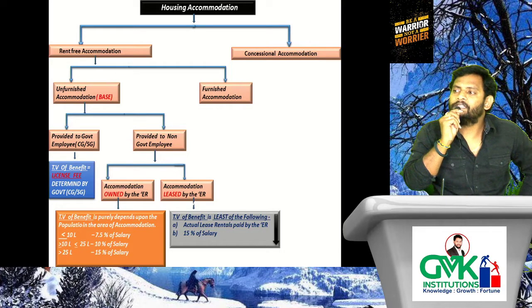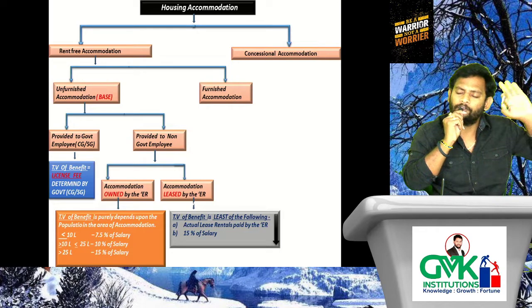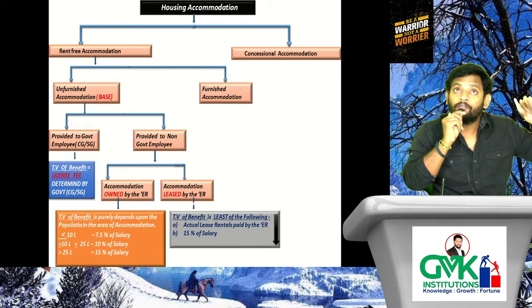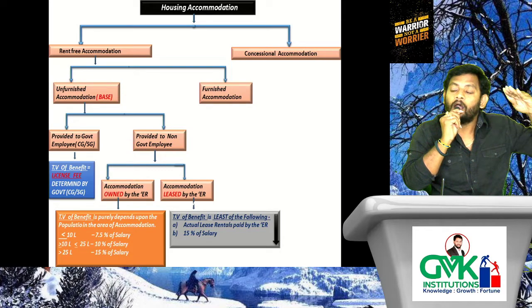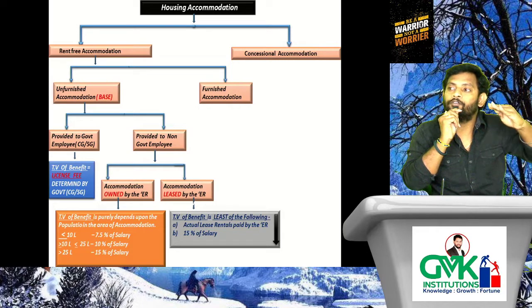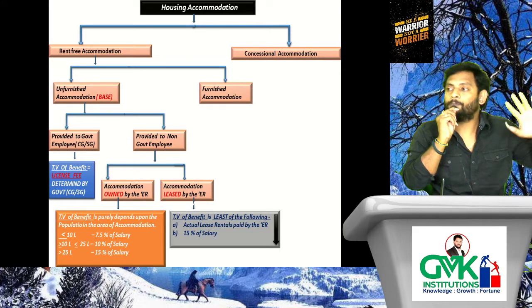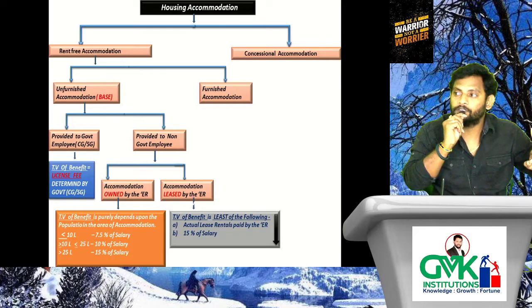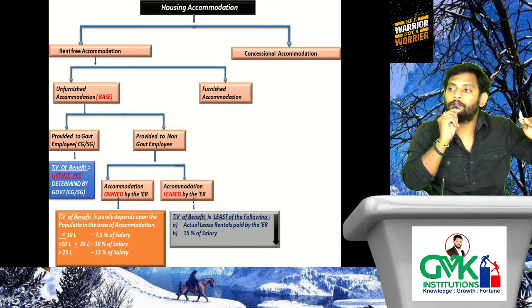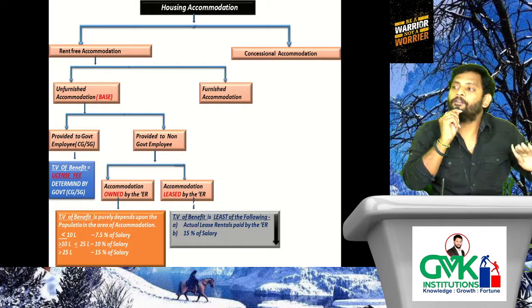Next, when it comes to furnished accommodation, how to determine the taxable value of benefit? Very simple. First, determine the taxable value of benefit towards RFUFA. What is RFUFA? Rent free unfurnished accommodation, by following the earlier procedure we just discussed. So in case of furnished accommodation, first determine as if it is unfurnished.